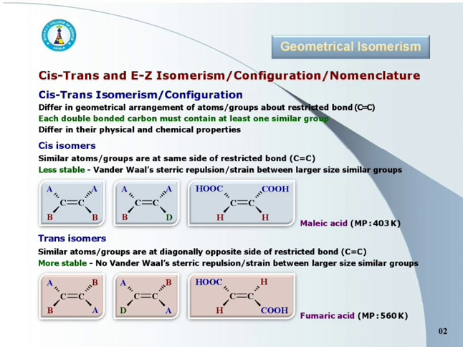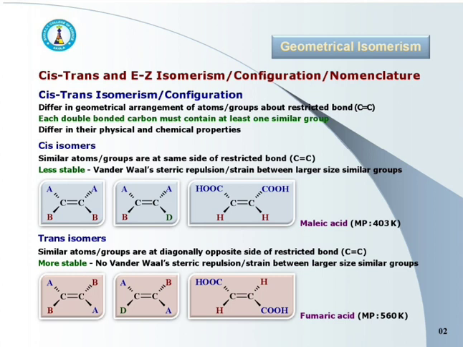Now see the first representation for trans isomer, which is given in the orange box. Here similar atoms A and B are on diagonally opposite sides of the double bond, and hence it is called the trans isomer. In the first one, the groups are on the same side of the double bond, whereas in the second one they are diagonally opposite. Hence the first one is the cis isomer, whereas the second one is the trans isomer.